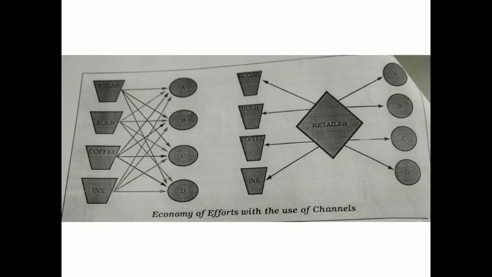Rather, if we compare this with the second figure, in which we have an intermediary called a retailer. So a retailer would be buying from the sugar seller, bulb seller, coffee producer and ink producer. So he will be collecting these items in smaller quantity and distributing them to A, B, C and D, four different types of consumers. So now it is very easy for these four manufacturers because they only have to approach only one entity, that is the retailer. And also for consumers it is very easy because they do not have to run to different manufacturers. Rather, they can go to the retailer for buying their daily necessities.